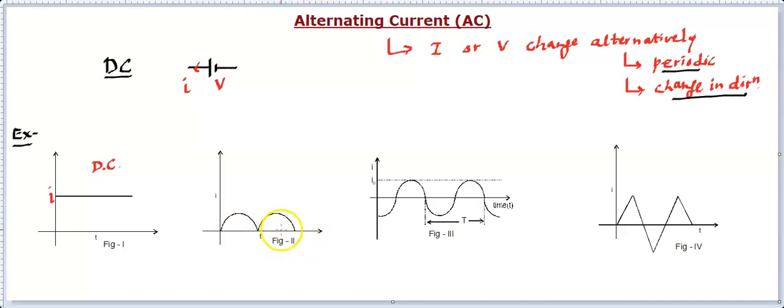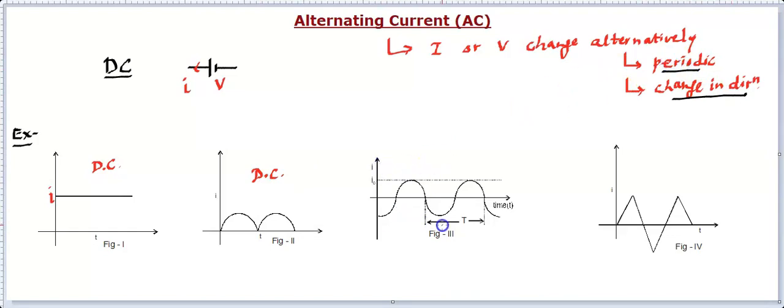So this is periodic, of course, but it's in only one direction, on the positive side. The current starts from 0, goes higher, becomes 0, then again flows in the same direction. So there is no change in direction. Our condition is that the change in direction is important and it has to be periodic. So this is periodic but not changing direction. Hence we will call it DC. So that's also direct current, which is varying. So direct current can be constant as well as variable. And AC is variable, changing direction, as well as periodic.